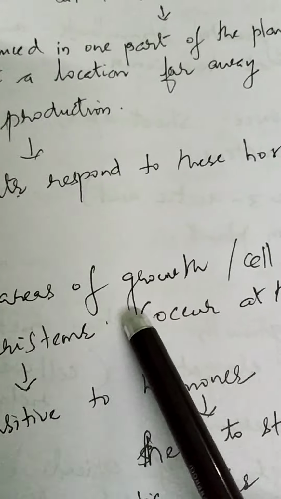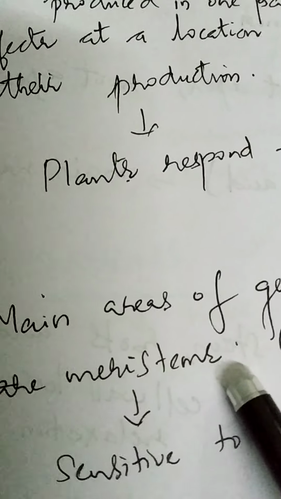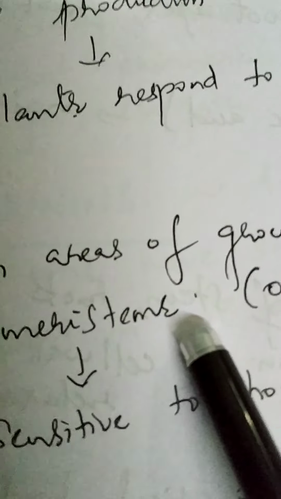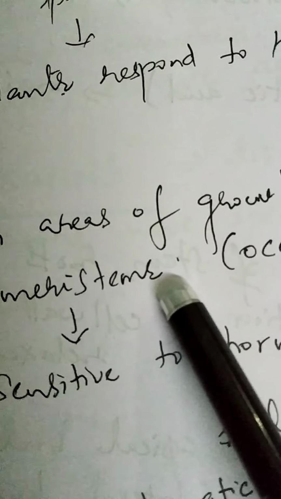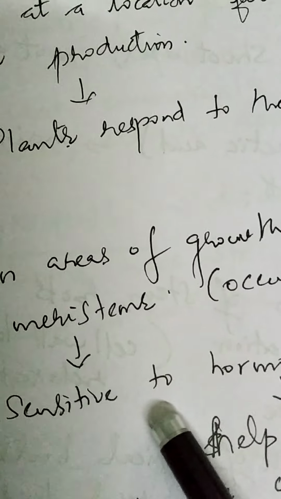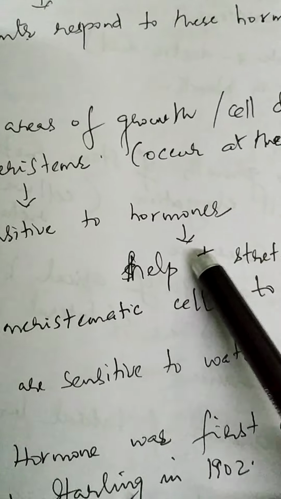Now, the main areas of growth or cell division in the plants, we know, are the meristems. Normally they are located at the tip of the root, shoot, etc. And these meristems are very sensitive to the hormones. Now, how do the hormones influence these meristems?